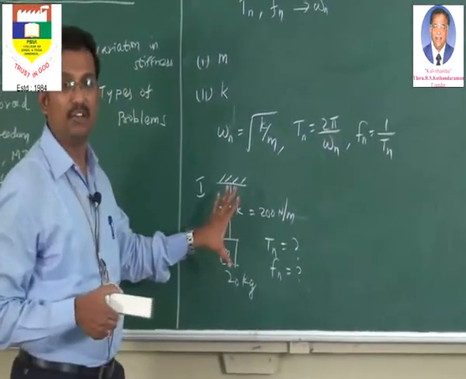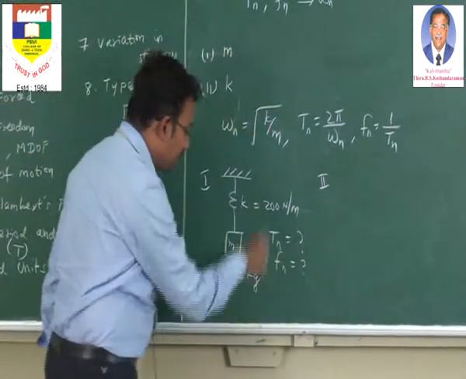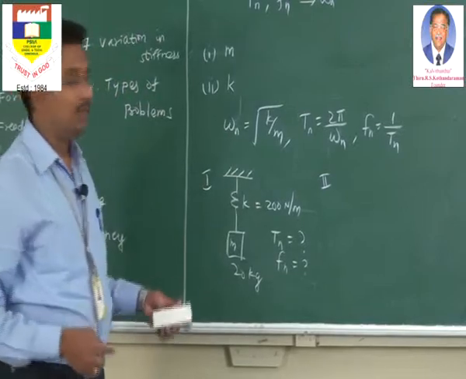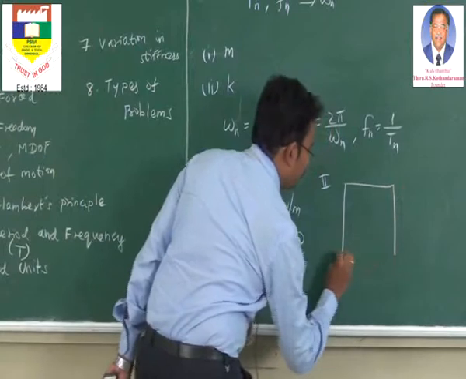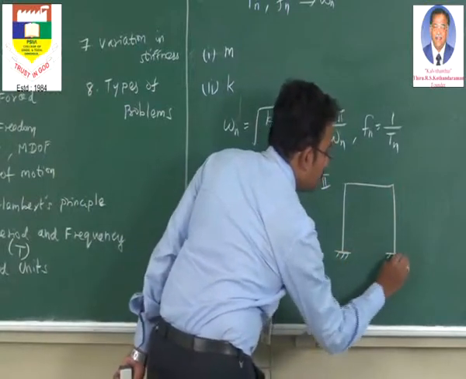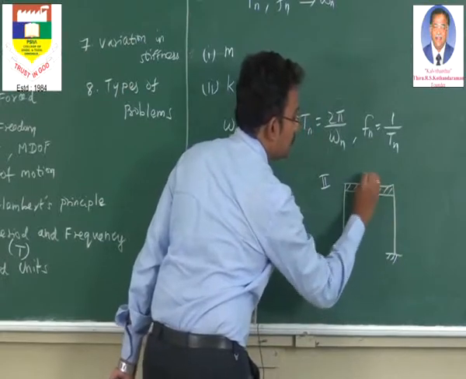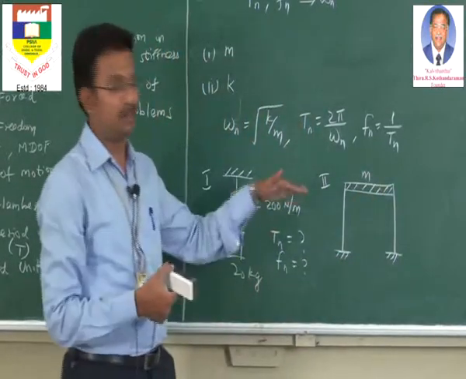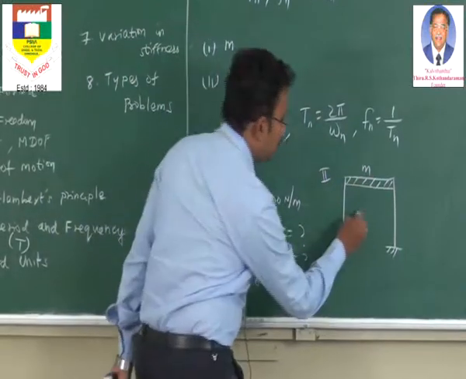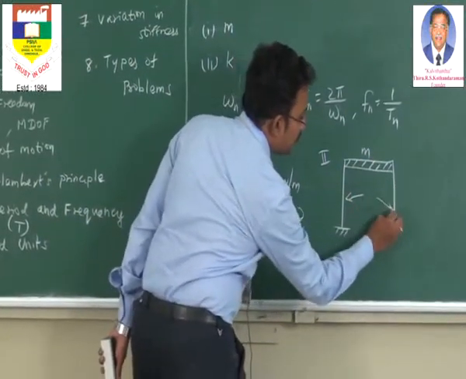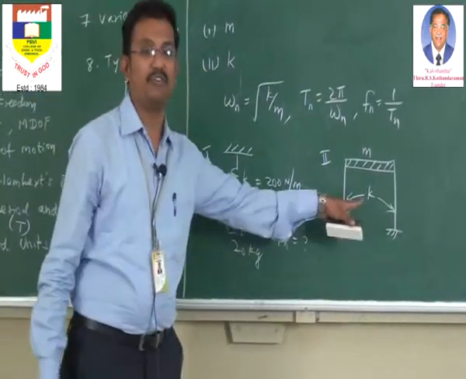So this is one simple variety of problem. The next variety of problems are the common problems. Again a similar type, they will give a pendulum or they may give a portal frame and there will be a mass. The portal frame has a mass because it is a single degree of freedom system. The mass can move left and right. It is a very common example of a single degree of freedom system, and in most situations they may give the combined stiffness as K. This is exactly a similar model of the problem.